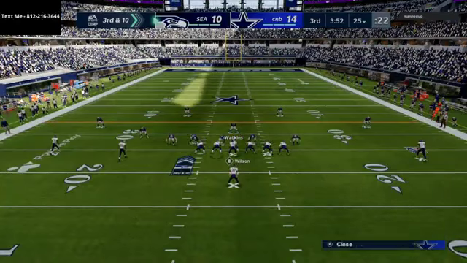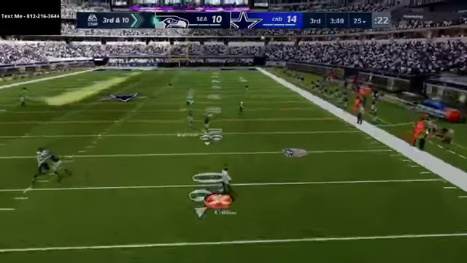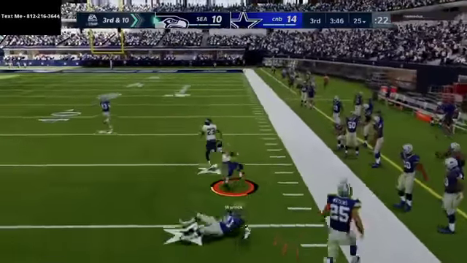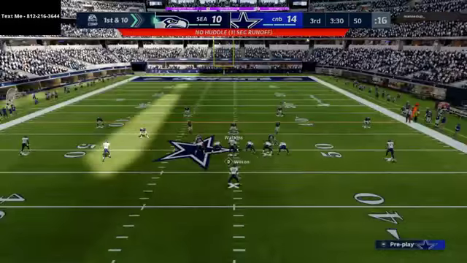Now we're going to do it again and just force him to block us. He does block us, which is great. He's going to hit that slant. I just want him to feel the pressure. And what you're going to see is he's going to start to max protect. He's automatically rolling out, which is nice.